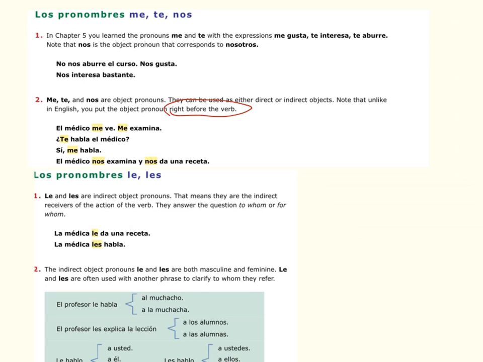El médico me ve. Well, ve means sees. But look at where the me is. So me means me. El médico me ve means the doctor sees me. And then me examina. He examines me.